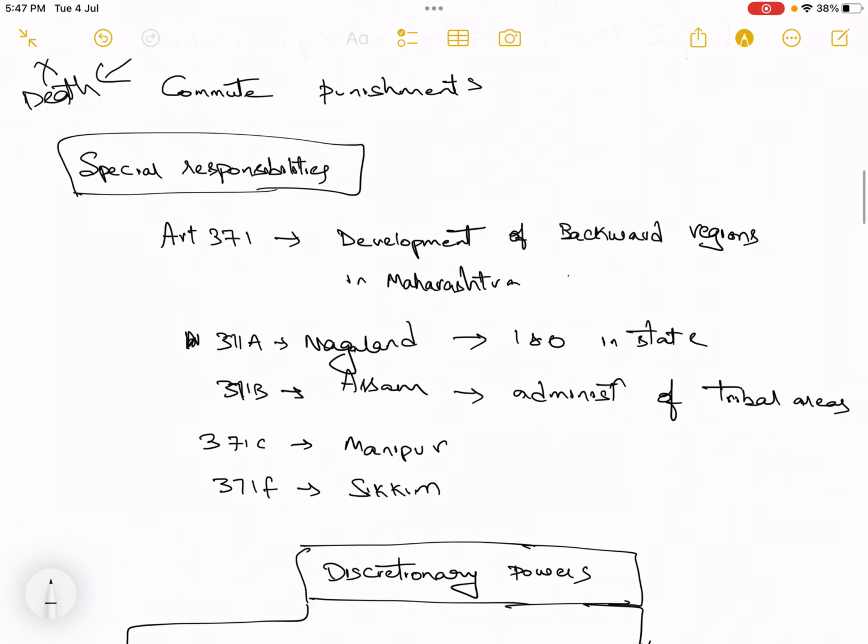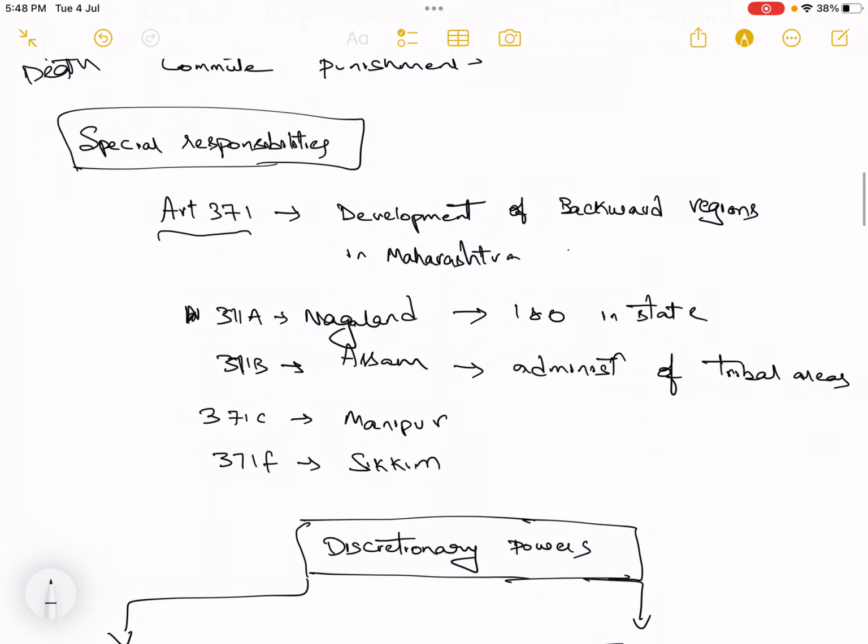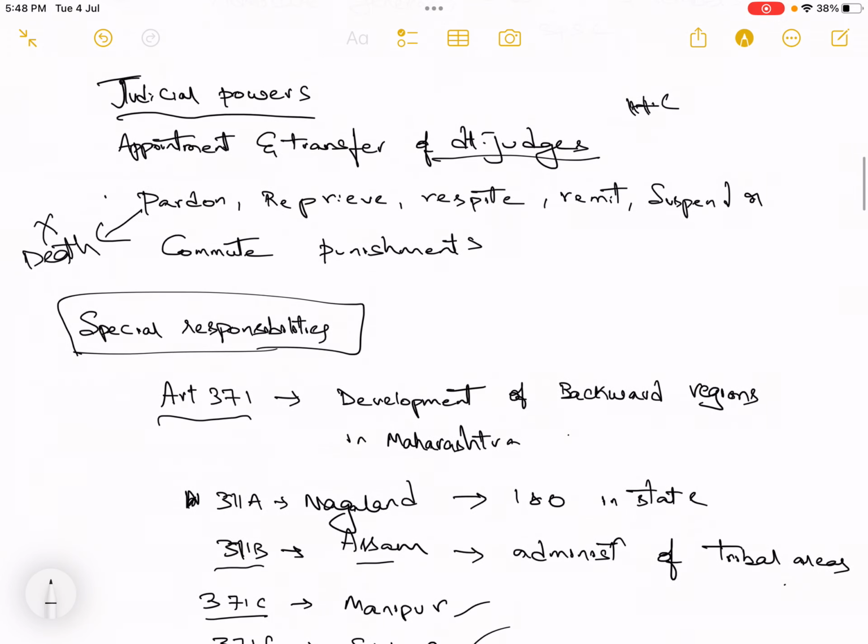Apart from this, there are also special responsibilities for the governor. Under Article 371, development of the backward regions in Maharashtra. In the same way, there is Article 371A for Nagaland, for maintenance of law and order in the state. In the same way, Article 371B is there for Assam, for administration of the tribal areas. In the same way, 371C for Manipur, 371F for Sikkim. So these are very basic factual things that you are expected to know and remember.